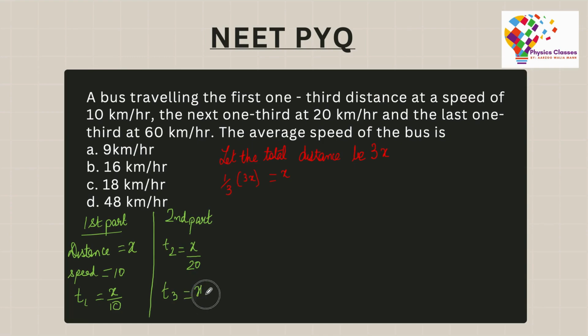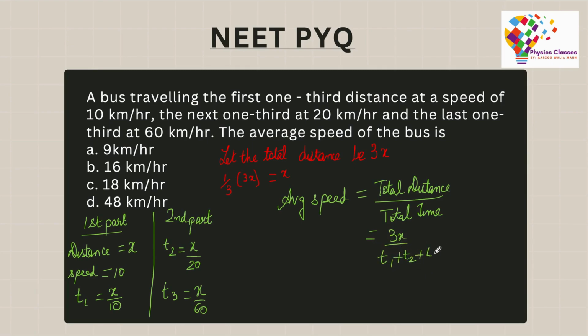If you want to calculate the average speed, we have to do total distance by the total time. Always remember the formula. So total distance in this situation is 3x and the total time would be t1 plus t2 plus t3.